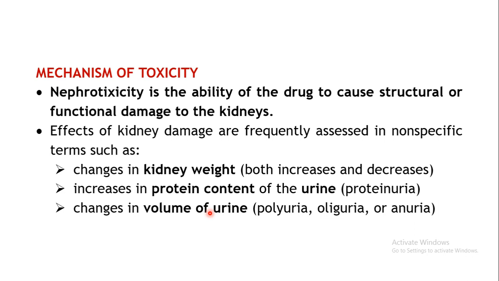Say for example, excessive production of urine may be there, that is known as polyuria, or there may be reduction in the amount of urine which is produced, so that condition is known as oliguria, or there may be total absence of urine production, that is known as anuria. Okay, so these are some of the representative features of nephrotoxicity.